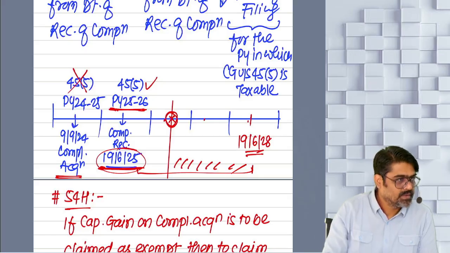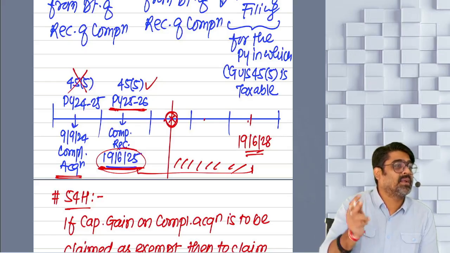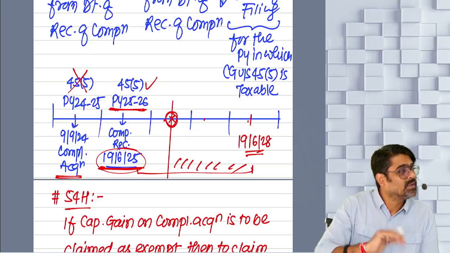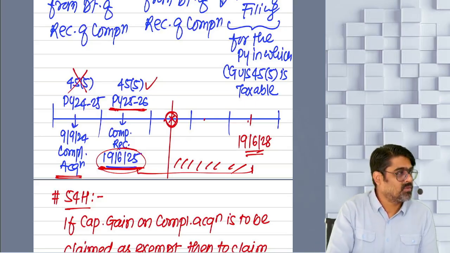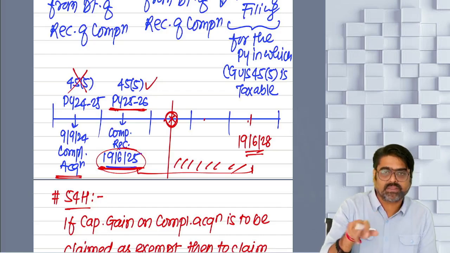54D over. Now see, there is no restriction that capital gain is up to 2 crore, so you can invest in only these many properties. No, there is no restriction. You can purchase as many lands and as many buildings as you can, but you have to purchase within this time.